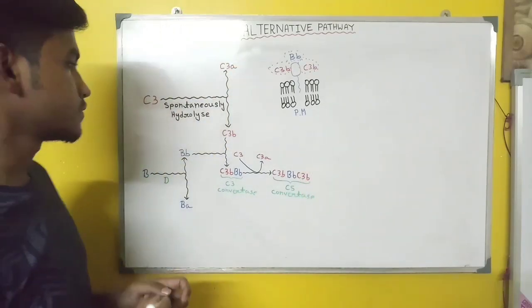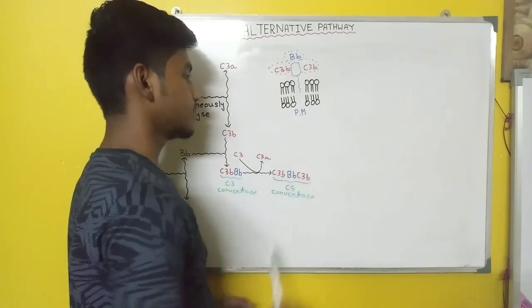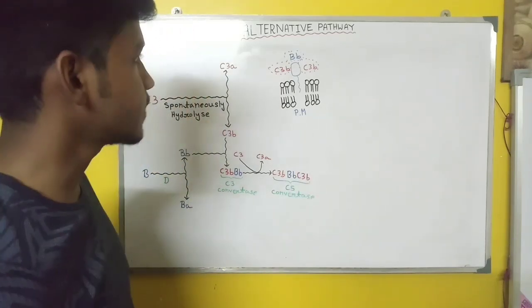And after attachment with the plasma membrane, the C5 will come.